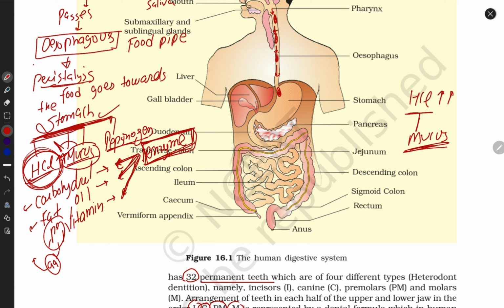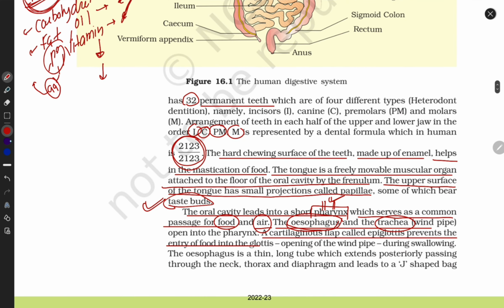Otherwise the mucus is still relaxed. Pepsinogen is also an enzyme, and they break down the food. So now, after breaking the food, digestion of food, where does the food go towards? Food goes towards where? Small intestine.